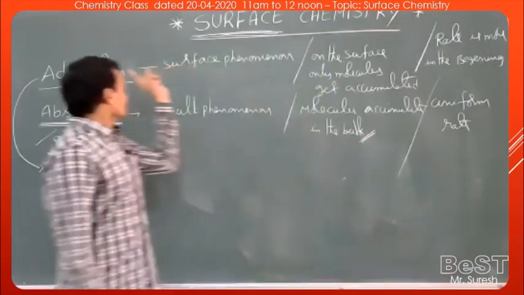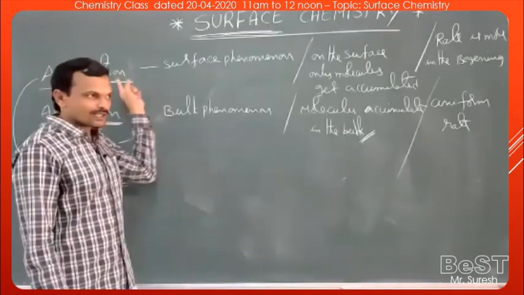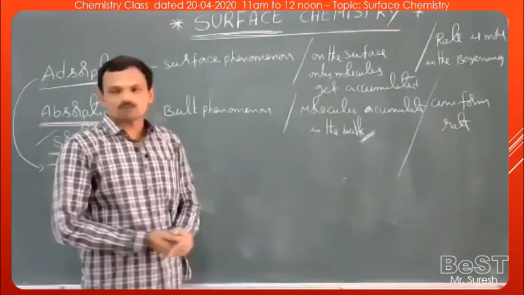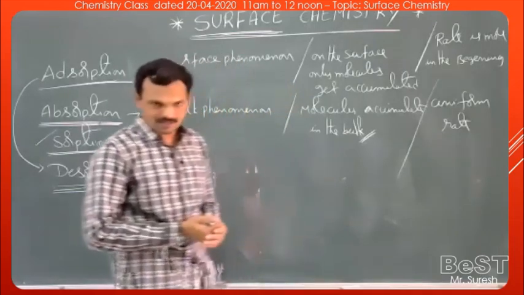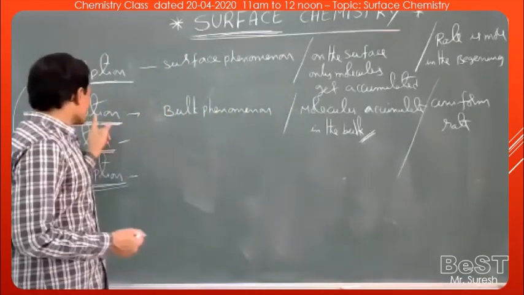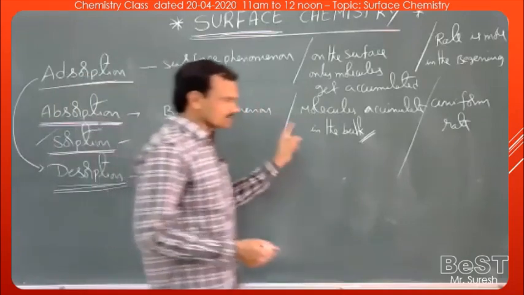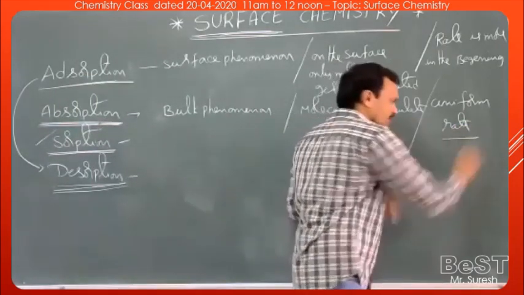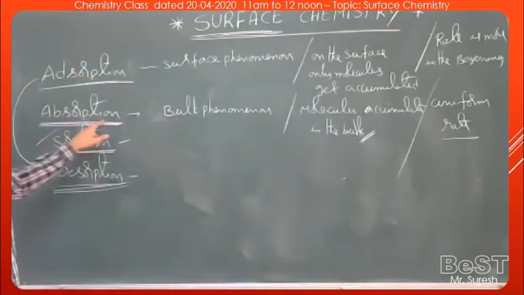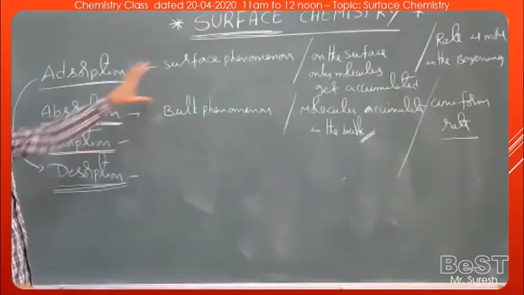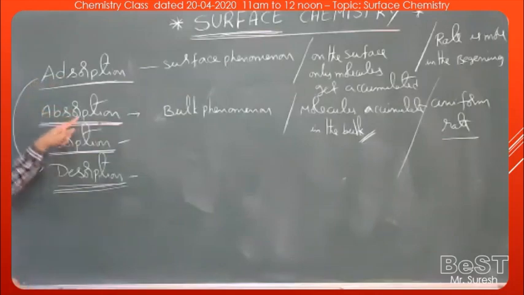Now, in case of adsorption, initially the rate of adsorption is more, and with time the rate of adsorption decreases. Whereas in case of absorption, the absorption takes place at a uniform rate. That means with time there is no change in the rate of absorption. So these are the differences between adsorption and absorption.